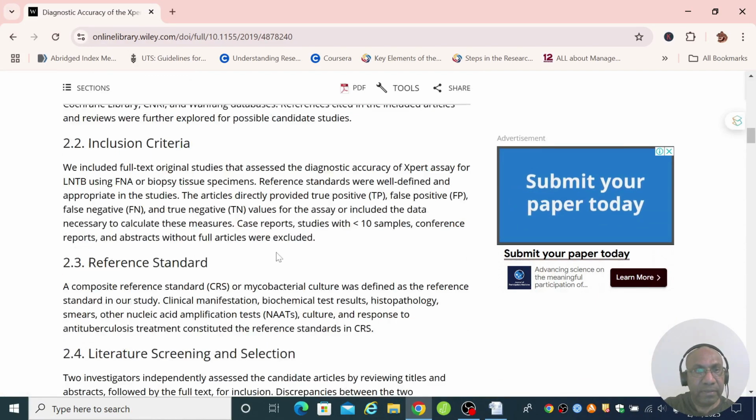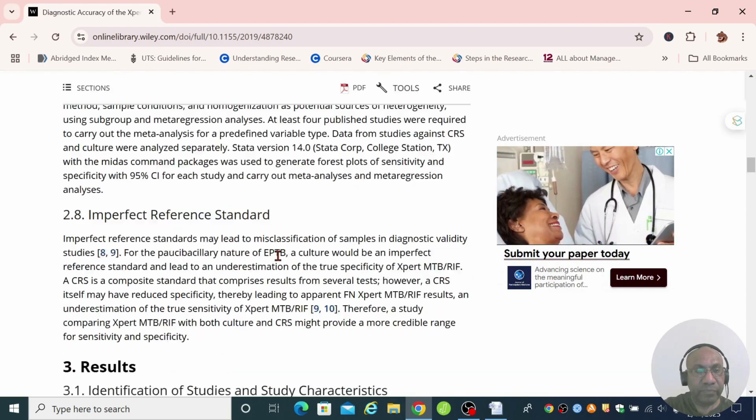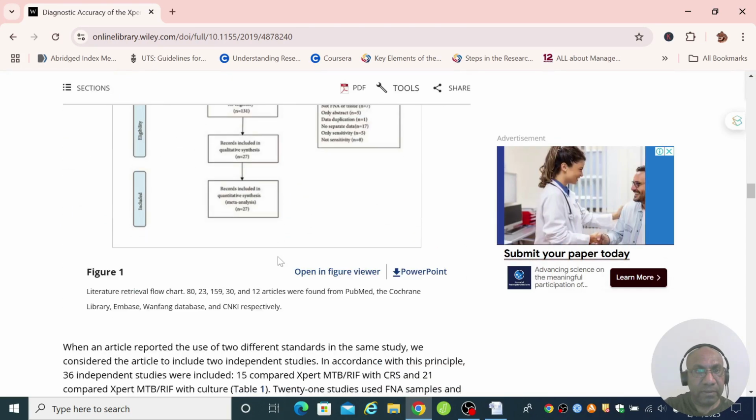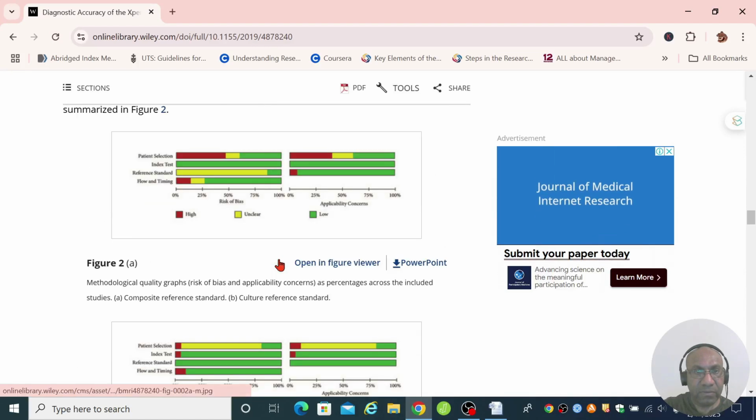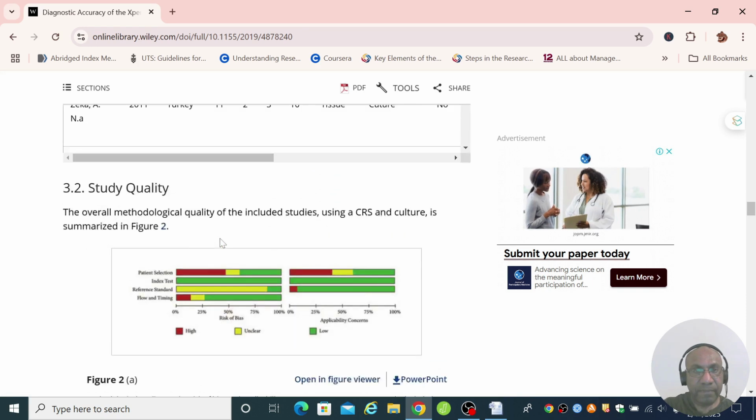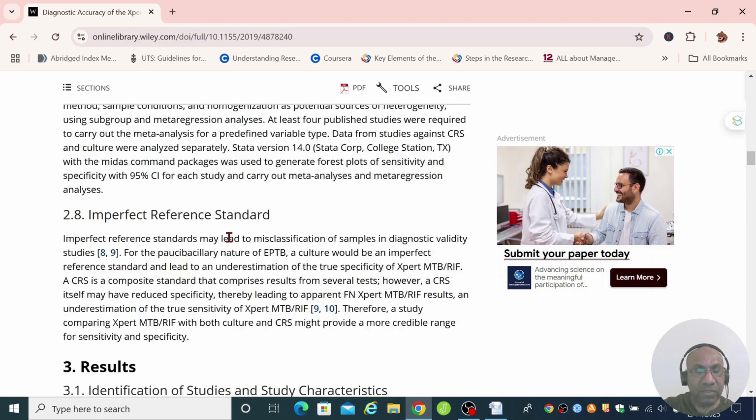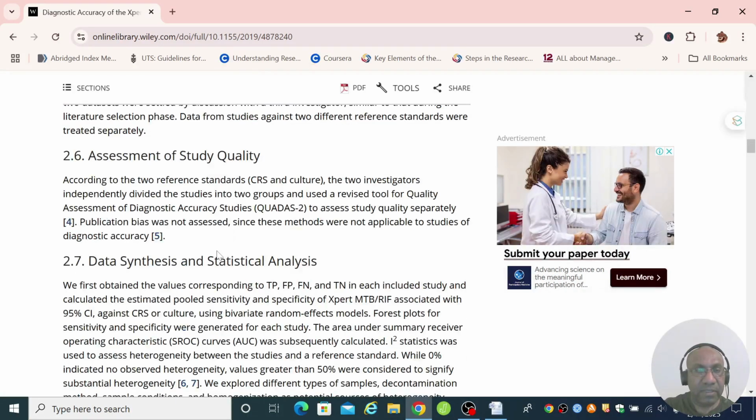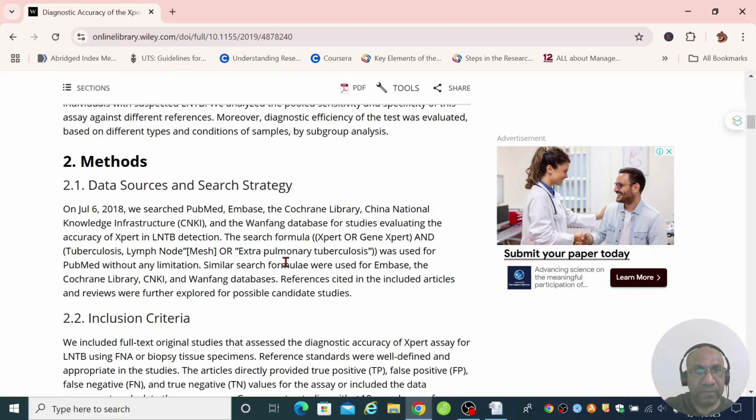So inclusion, exclusion criteria, and there's the Prisma guidelines. This looks good. So I might actually use this as an example to do my papers. And what I'm interested in is I want to go to the search strategy and look at how they constructed their search strategy to look for articles.